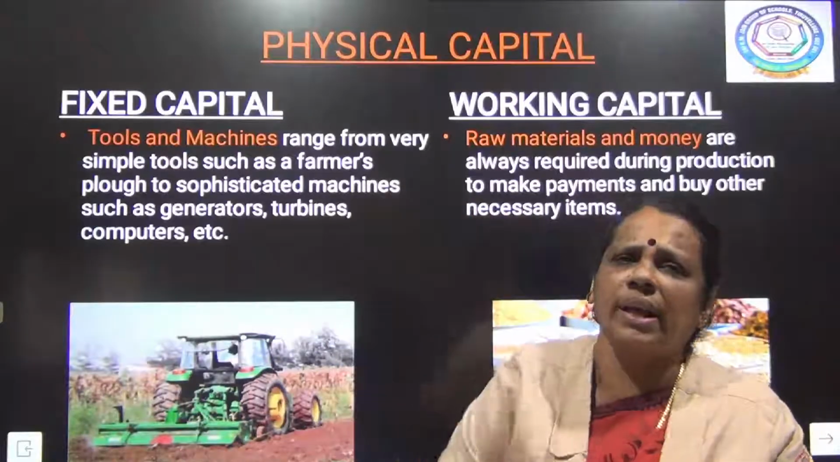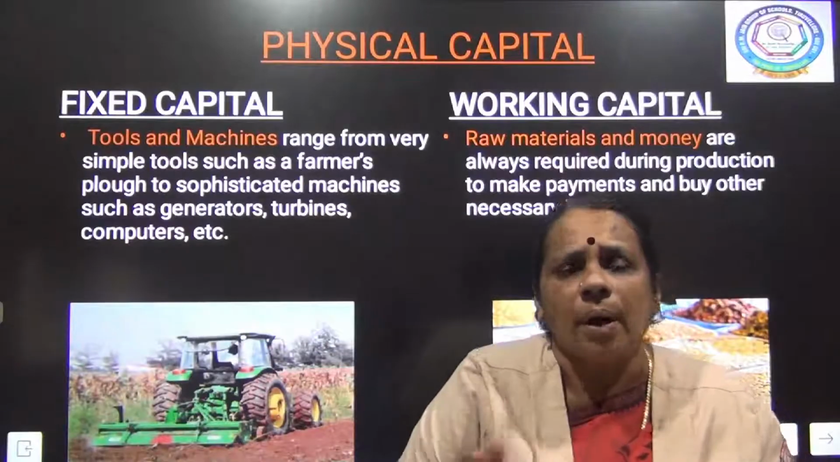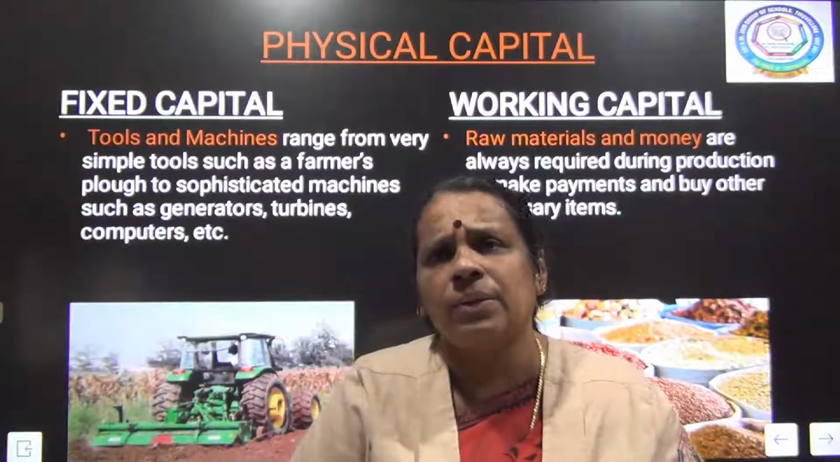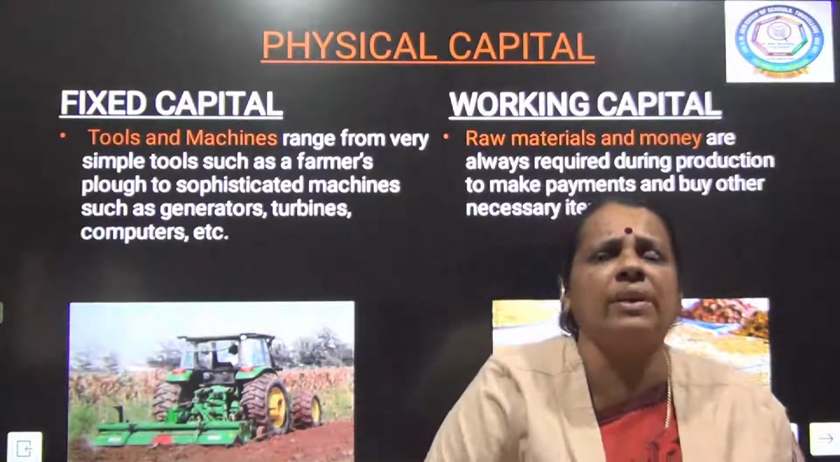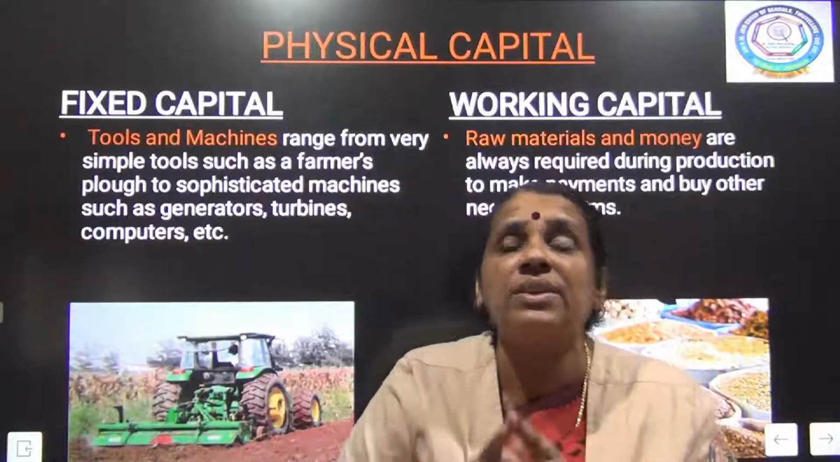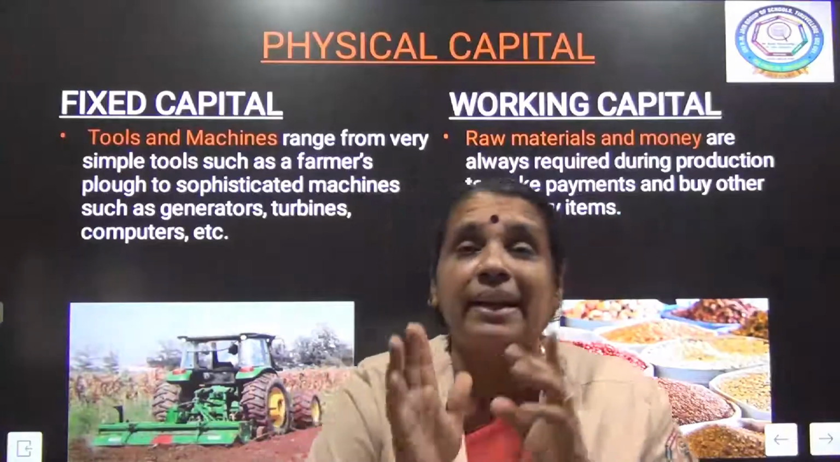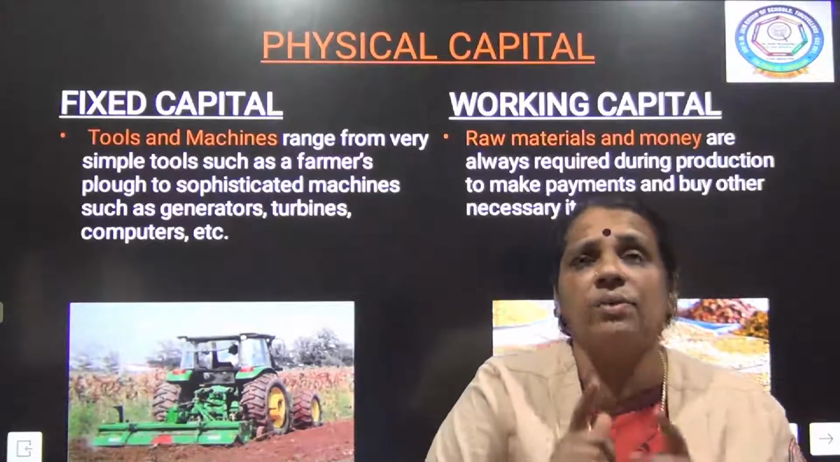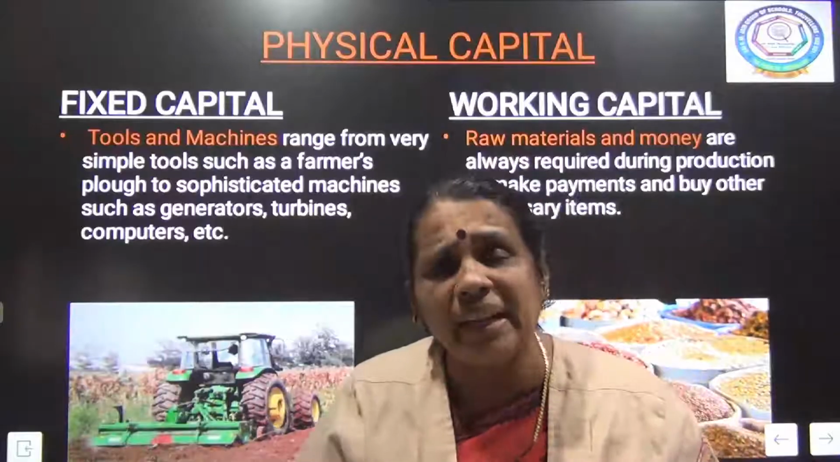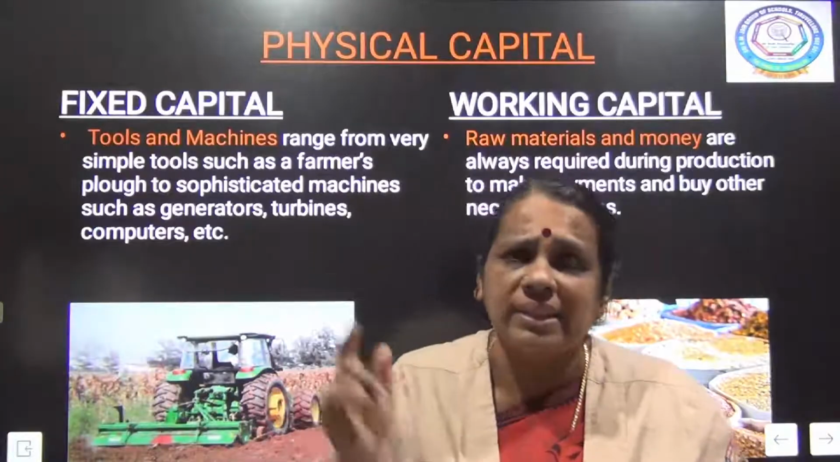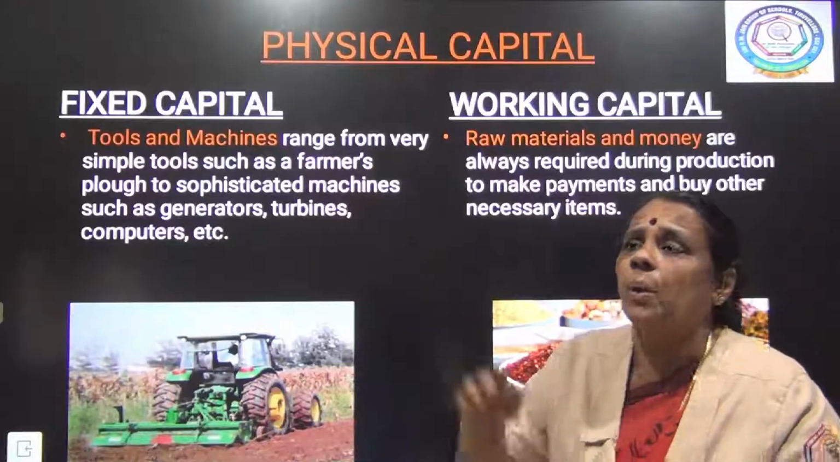The next one is working capital, as I already told you. Raw materials and money in hand. For every production activity we need raw material. For every stage of production, money is greatly required. So, raw materials and money in hand play a greater role. They come under working capital.